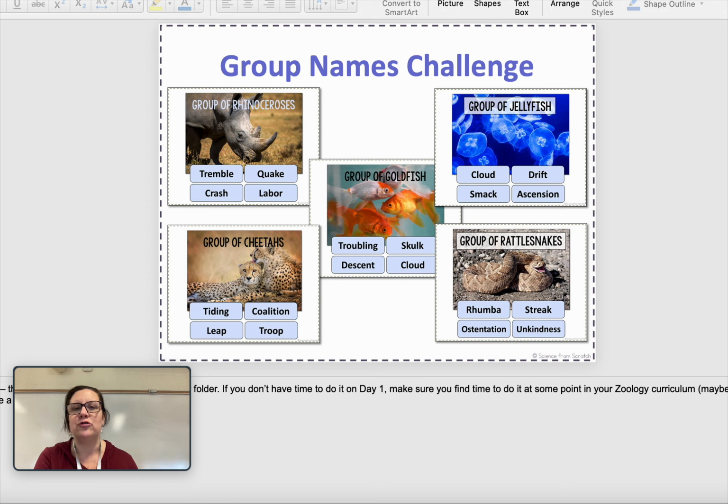There's a little challenge on your paper on the next page, and it is to come up with the group names for some of these creatures. Some of them have very inventive group names, so you can see the choices here. Maybe you can take a little guess about each one. I have an answer key on Schoology, so go ahead and take a guess for each one and circle which one you think it is, and then you can check the answer key on Schoology. If you want to try that real quick, you can pause the video and try it. Otherwise, you can try it after the video is over.